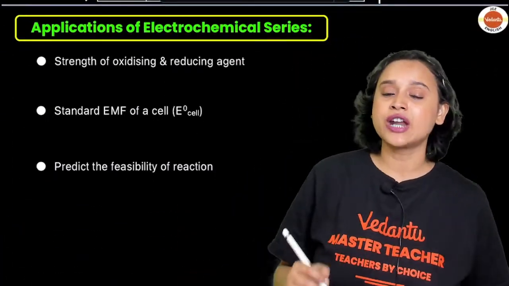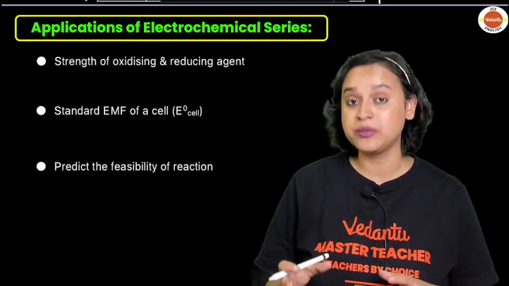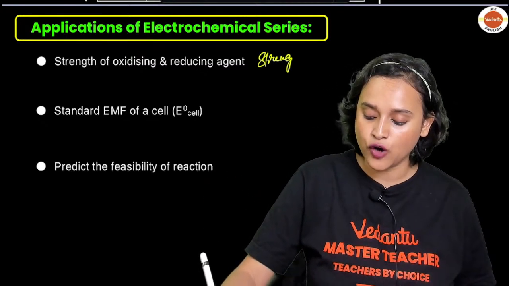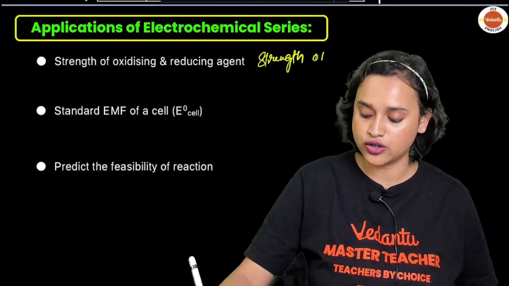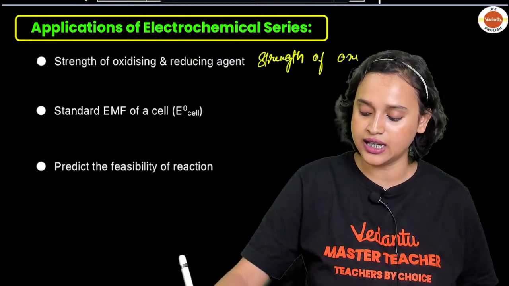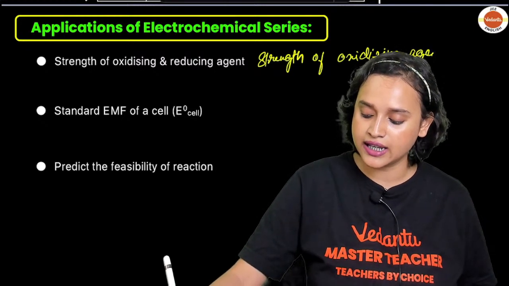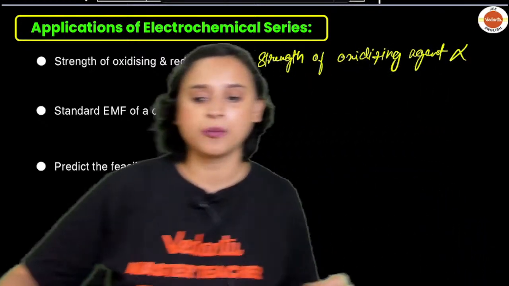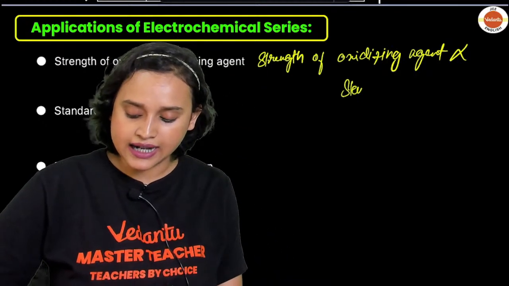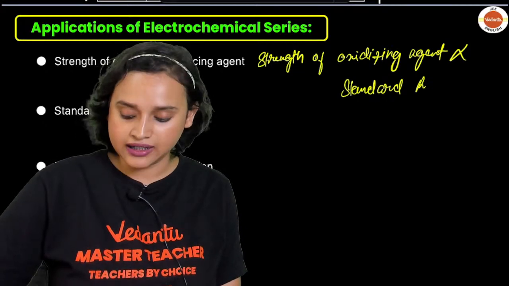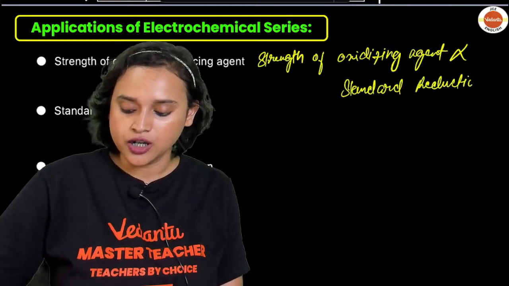So the strength of oxidizing and reducing agent can be told by the electrochemical series, and the strength of oxidizing agent is directly proportional to the standard reduction potential.